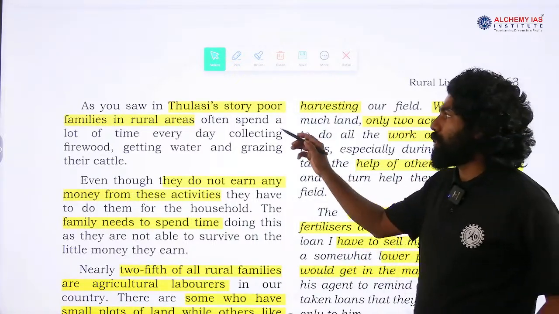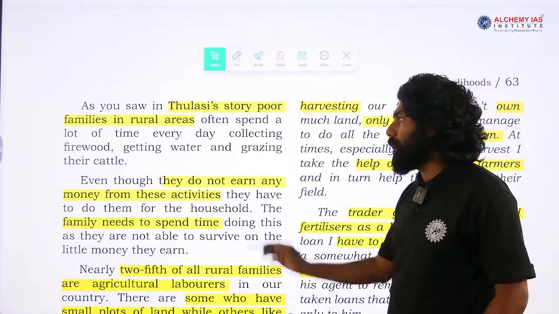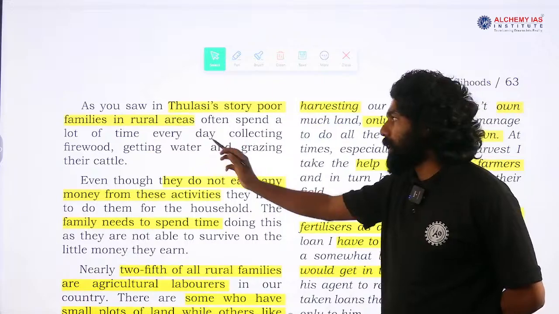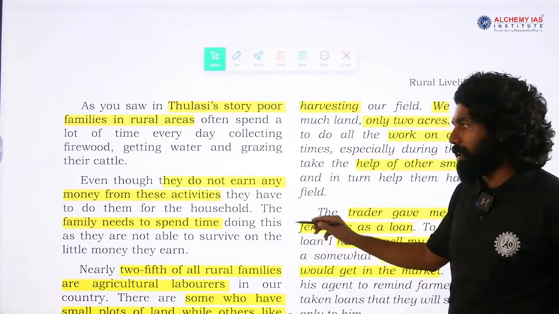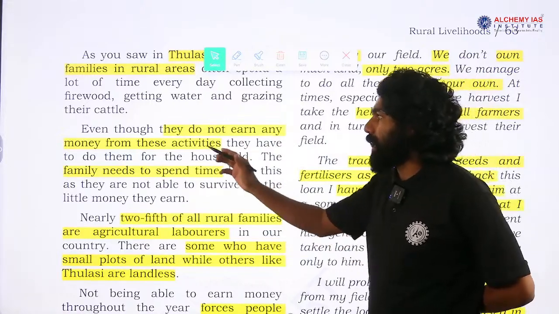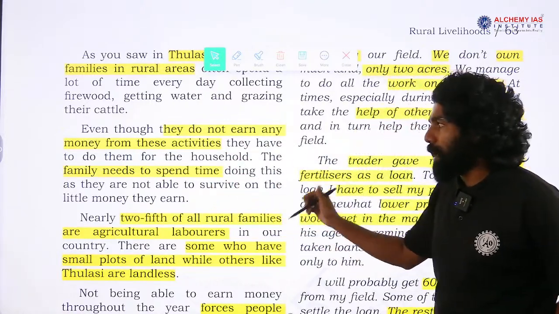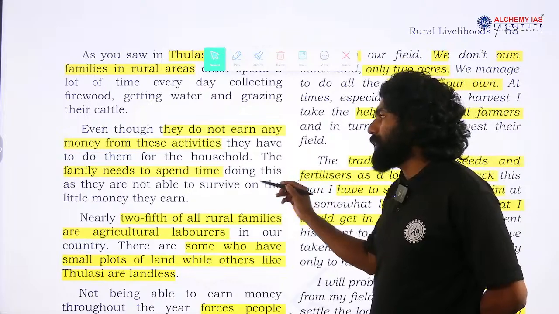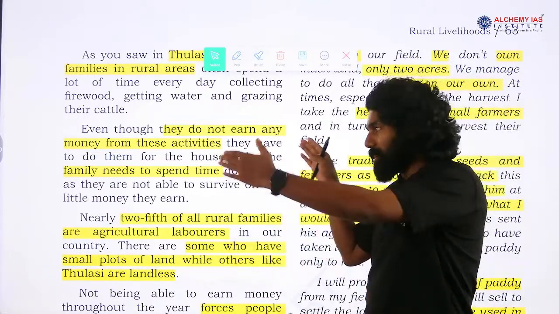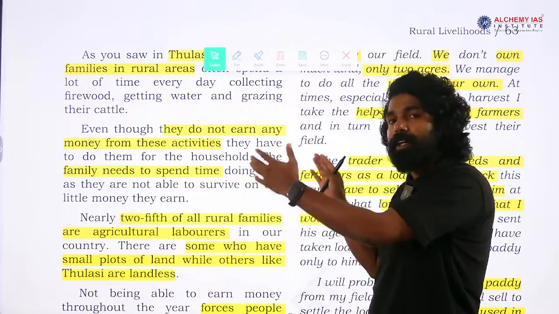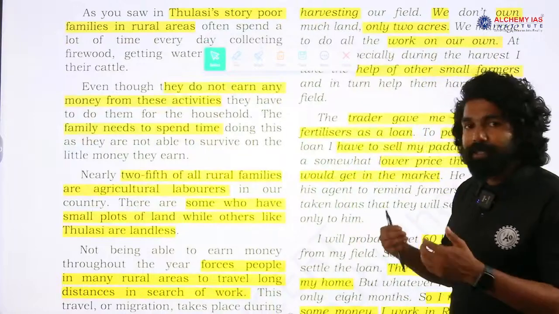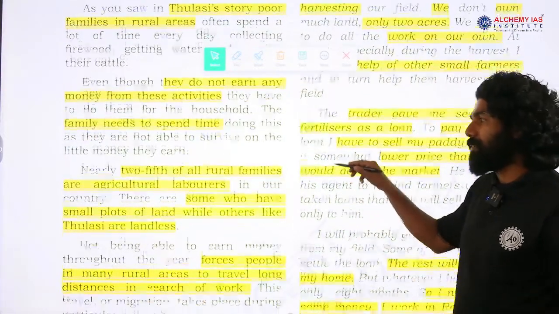As you saw in Tulasi's story, poor families in rural areas often spend a lot of time every day collecting firewood, getting water and grazing their cattle. Even though they do not earn any money from this activity, they have to do it for the household. The family needs to spend time doing this as they are not able to survive on the little money they earn. So, this is describing the condition that they have. They are all facing poverty and lack of a stable income to sustain their livelihood.